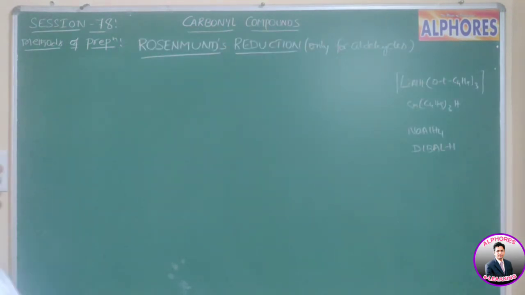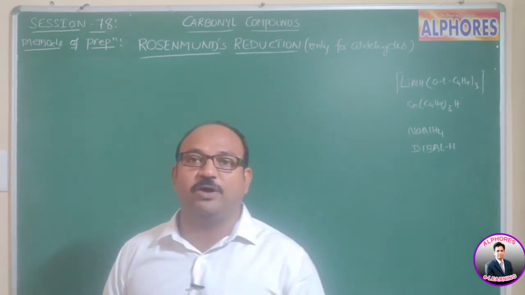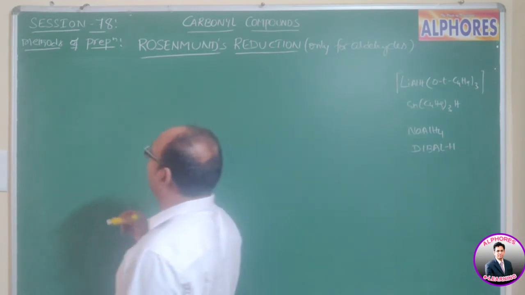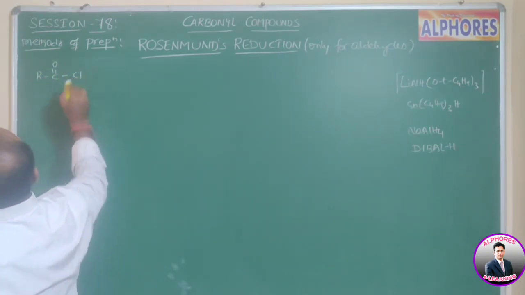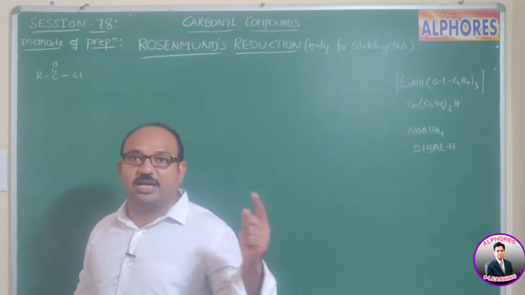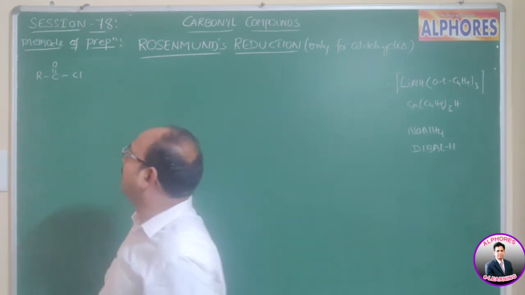The next method of preparation is Rosenmund's reduction, and this method is used only for preparation of aldehydes. Carboxylic acid chlorides already we discussed with the Grignard reagent, and the second one is Rosenmund's reduction.